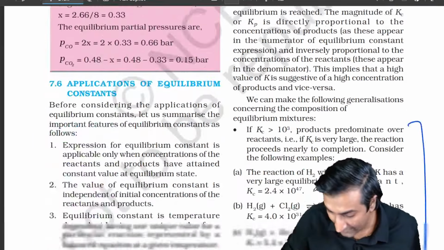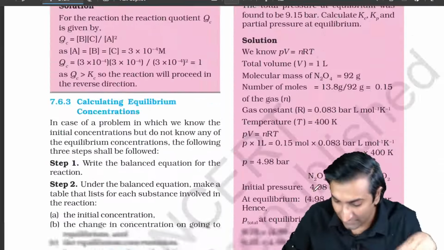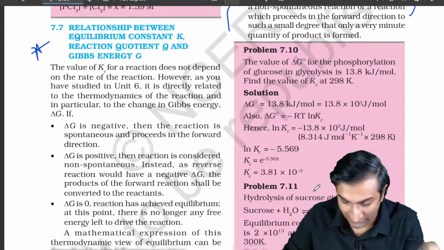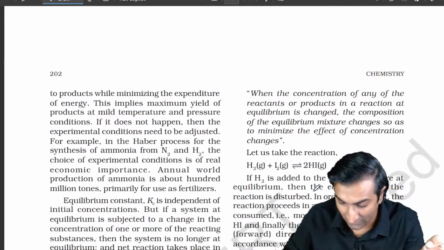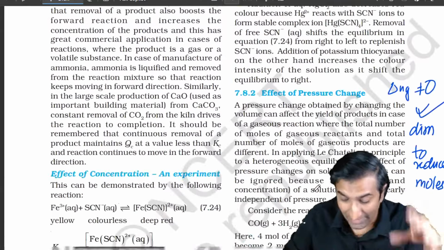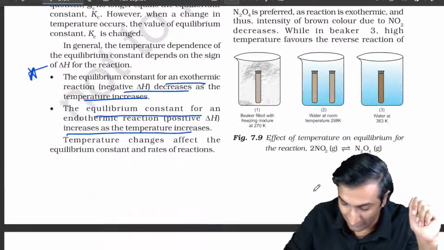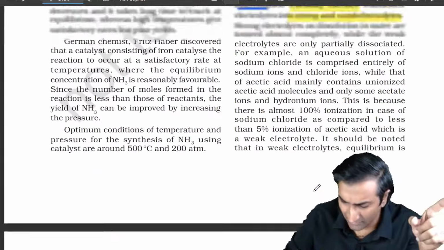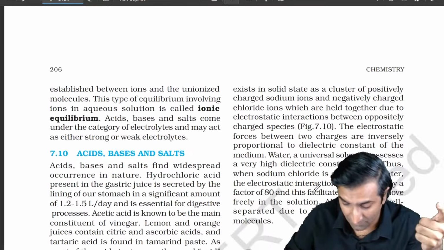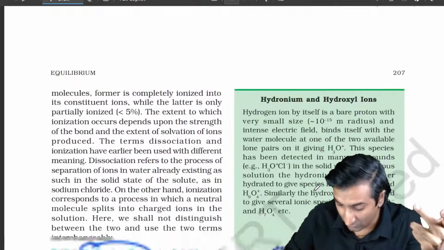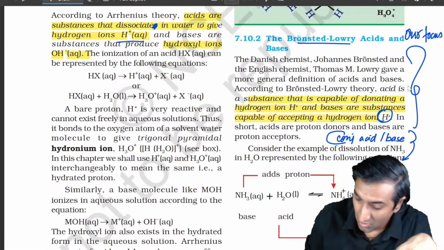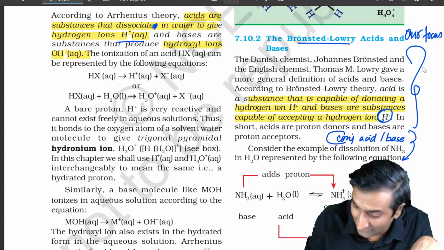Let me get to the ionic part. The basics are जो theories थी, you have different forms of Arrhenius theory of acid and bases, Lewis theory of acid and bases, और एक और था ना, Lowry-Bronsted, that one's the most important one. Why is it the most important one? Because इसी के basis पे पूरा जो organic chemistry है, इसी पे based है.